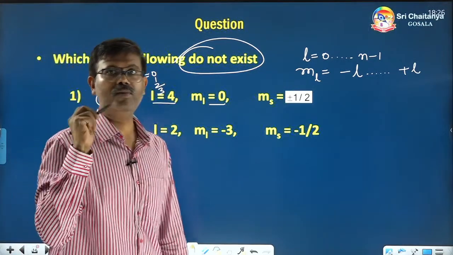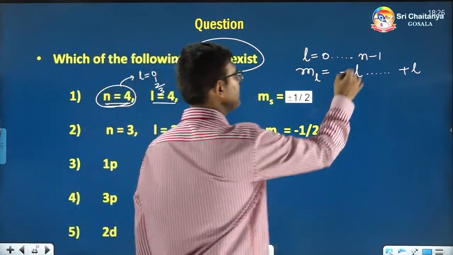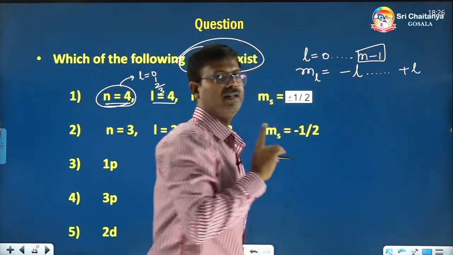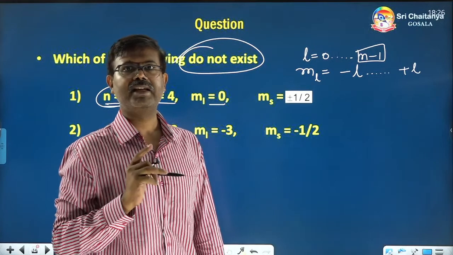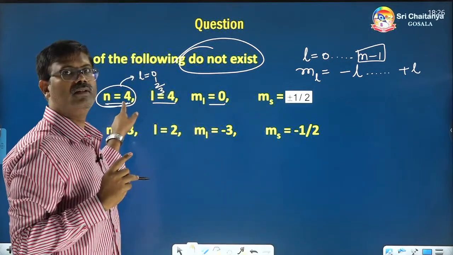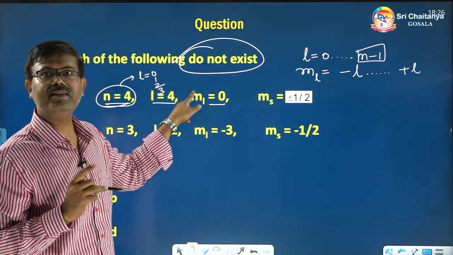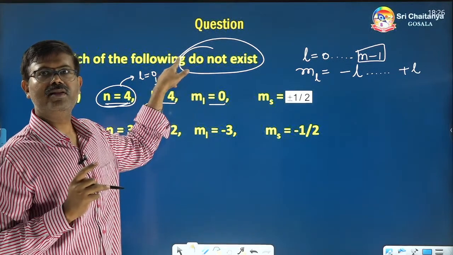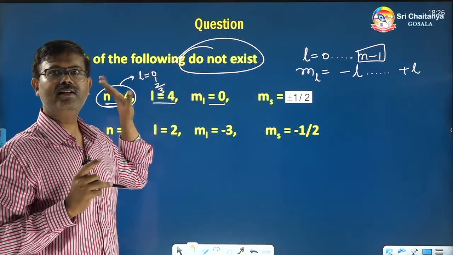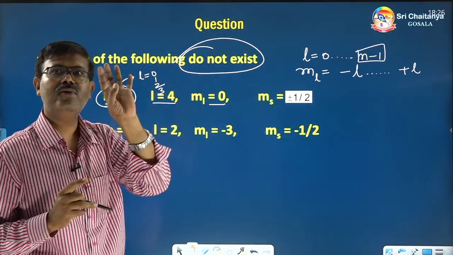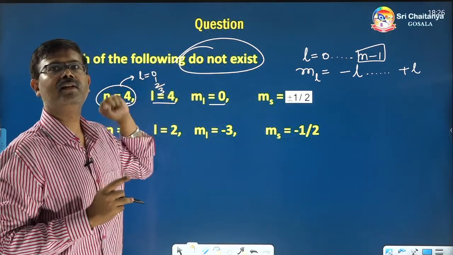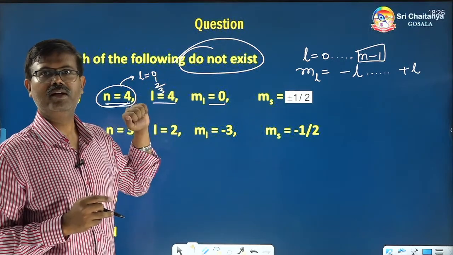Stop there. Don't go beyond that. Because what is the last value of L? N minus 1. That is the last value of L. N is here 4. That means 4 minus 1 is 3. So you start with 0 and end with 3. So there are only 4 subshells, or only 4 streets are present in this city. That is the meaning.